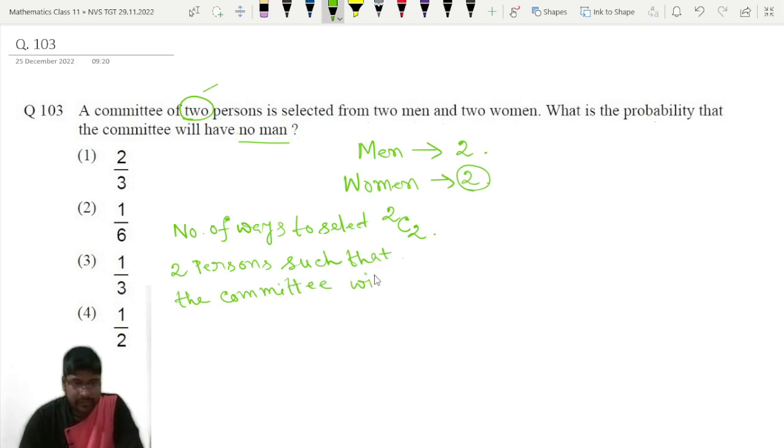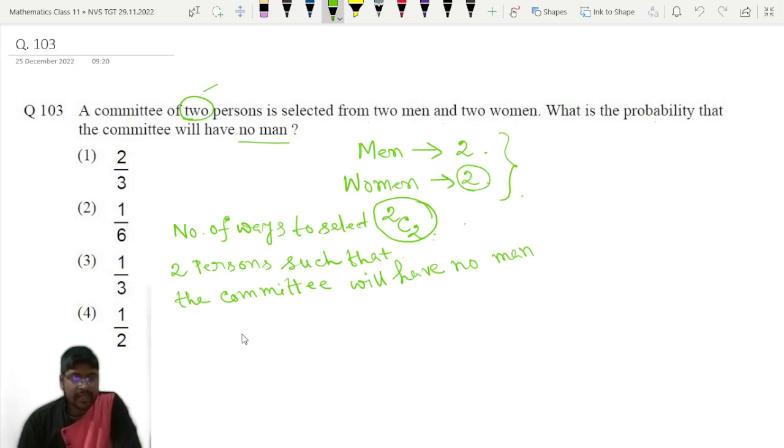That is 2C2. 2C2 ways we can select 2 persons out of these 4 persons, such that there will be no man.